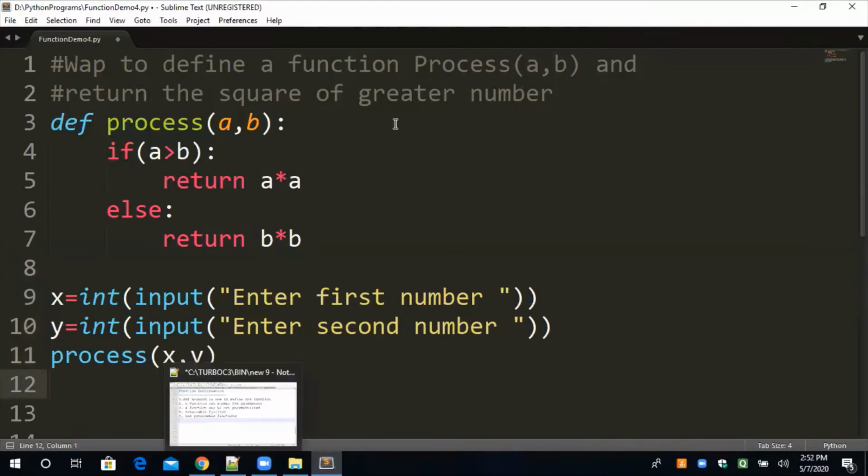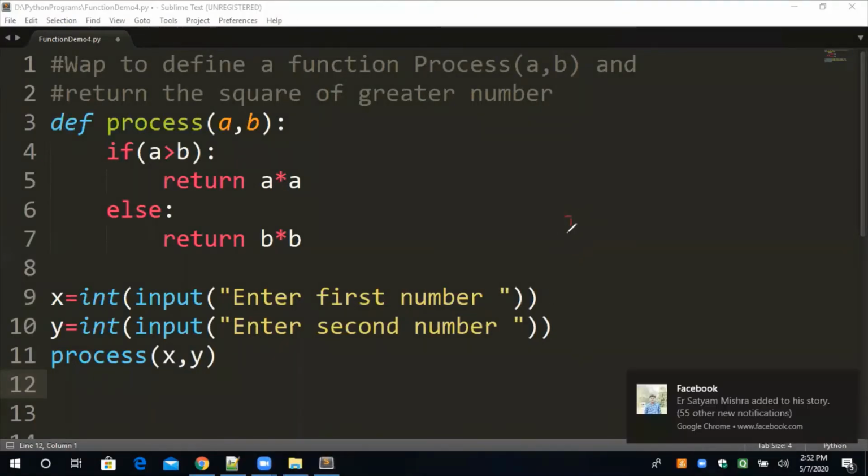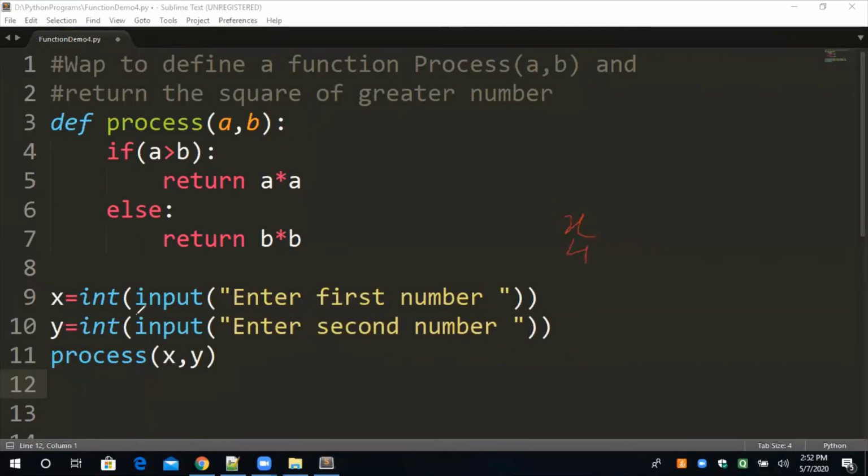All right, now suppose the value x is input 4 and the value y is input 2. All right, and the x and y we are passing, so x will be copied in A and the y will be copied in B. Understand? This is called the parameter passing concept. So what will be the value of A? 4, and the value of B is 2.